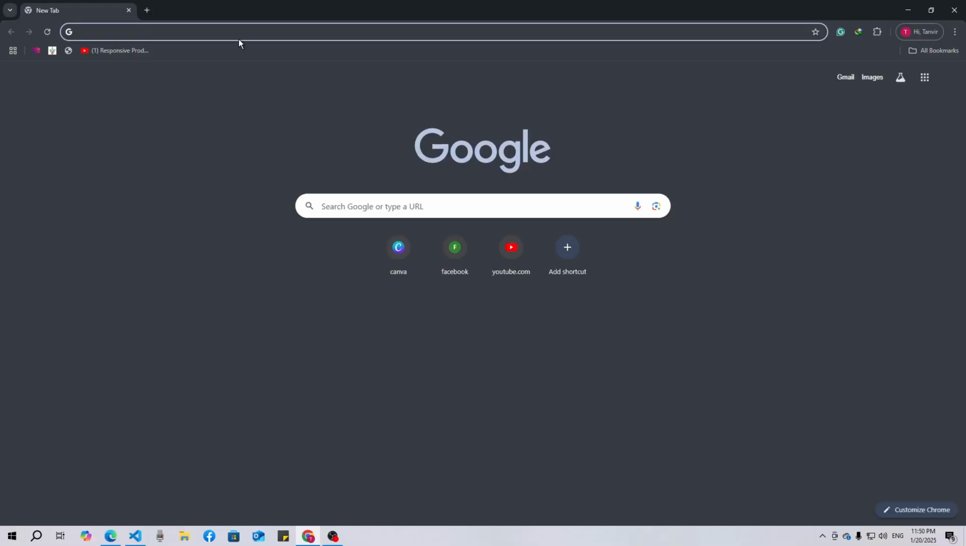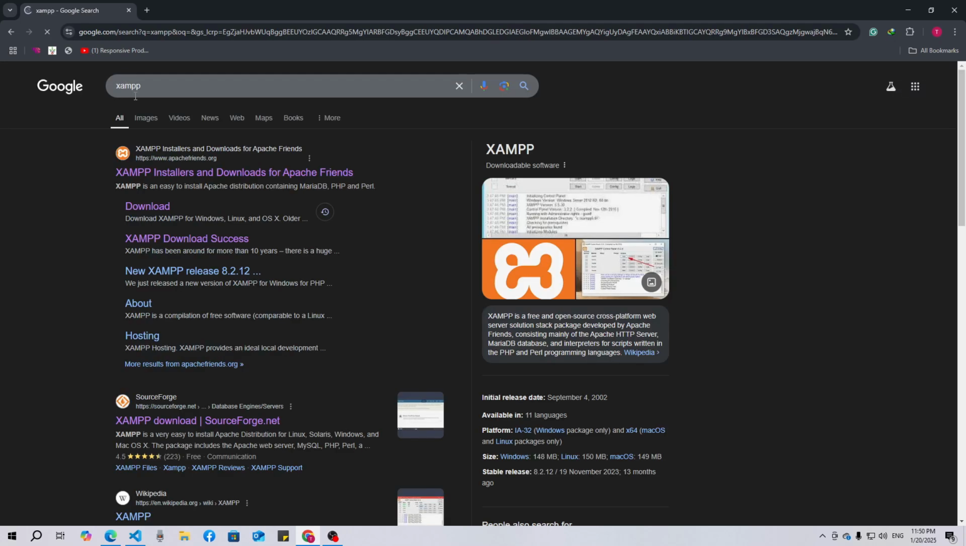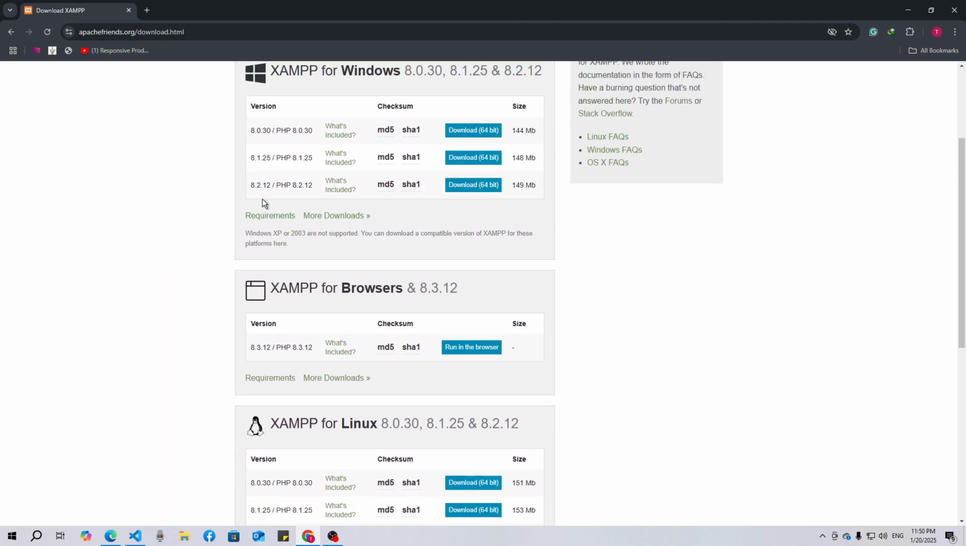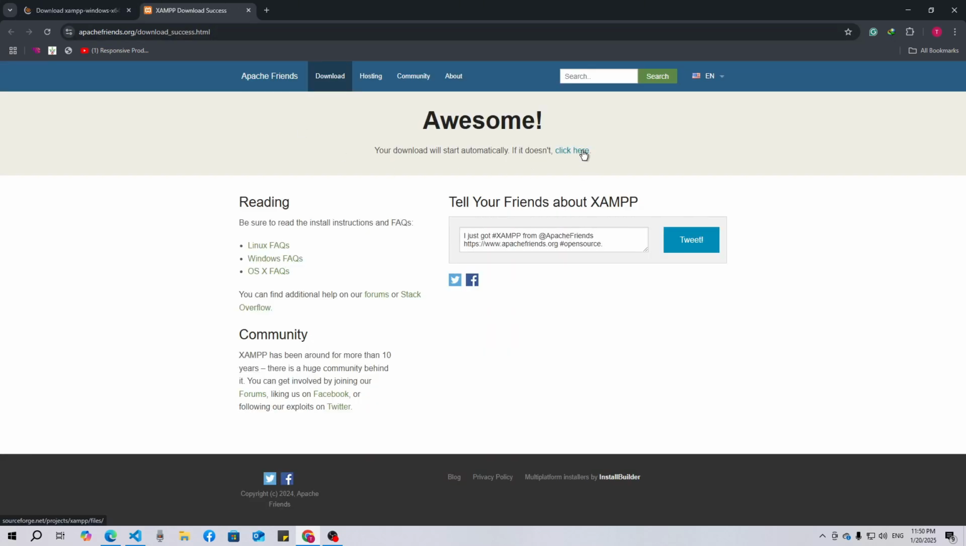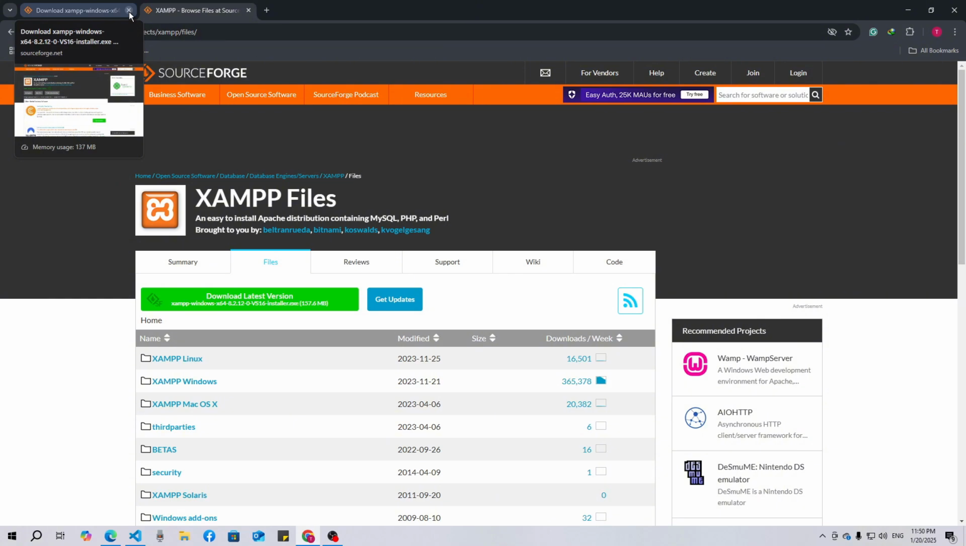So go to the browser and here type xampp, and click on the first link or click on download and download the latest version. So here you can see the latest version is 1. So I will download this one and it will automatically start downloading, but if not, then you can just select this and it will start downloading after a few seconds.